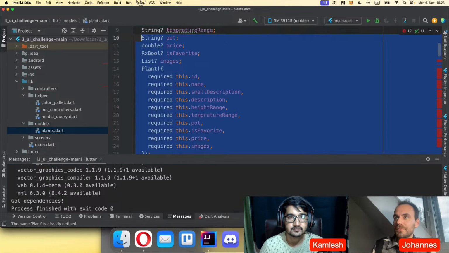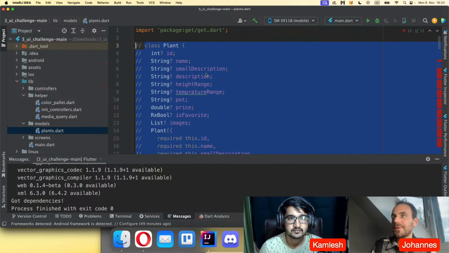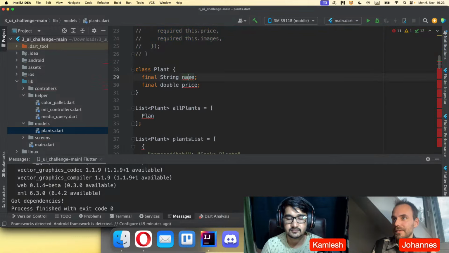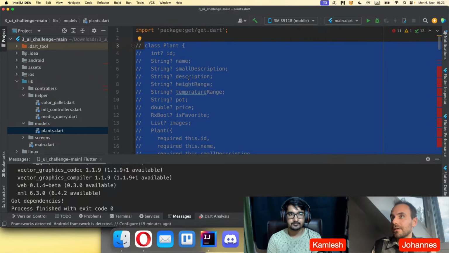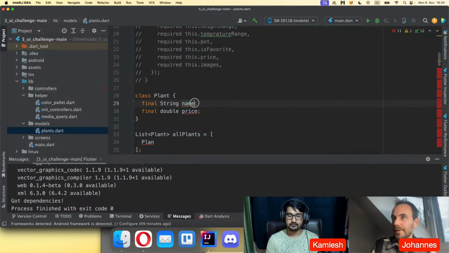Okay, I don't want to use this one right now. We could also use this, but I want to keep this application really simple. Let me go back.